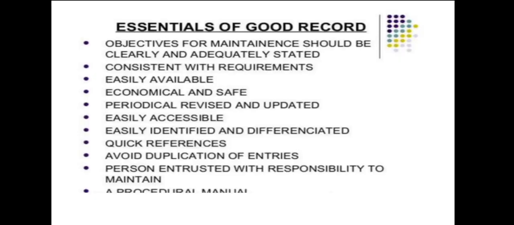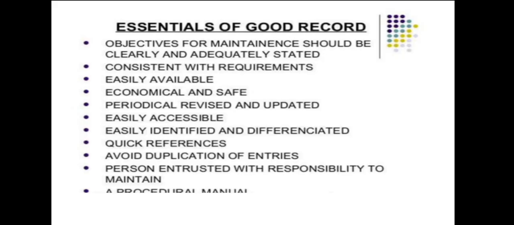Now, the essentials of a good record. Why is it essential? These are the things used for making a good record. The objective for maintaining should be clear and adequately stated. That means why we are making these records. So the objective is required.